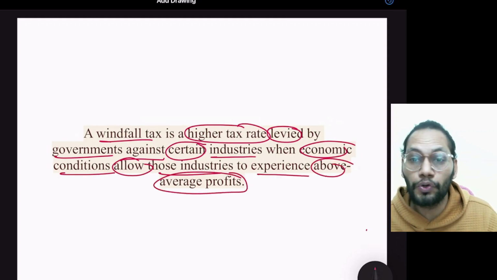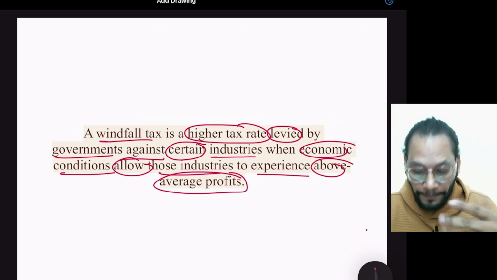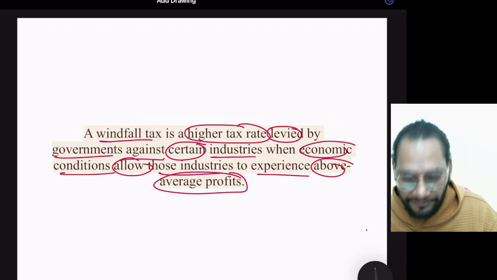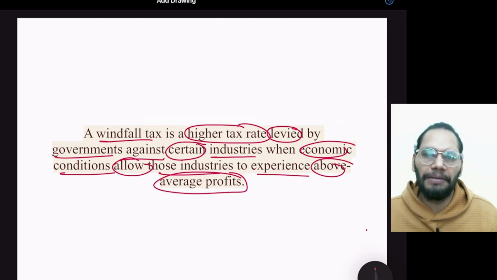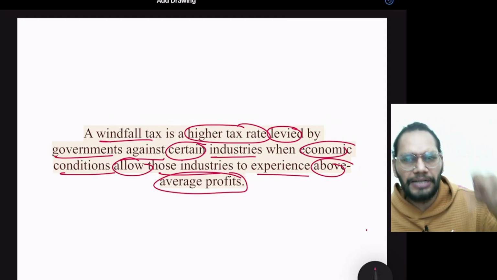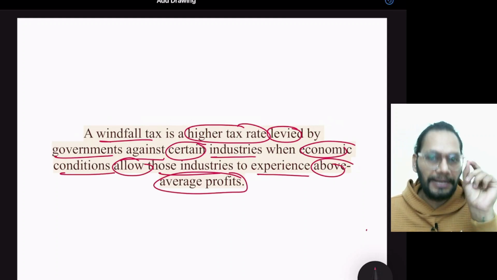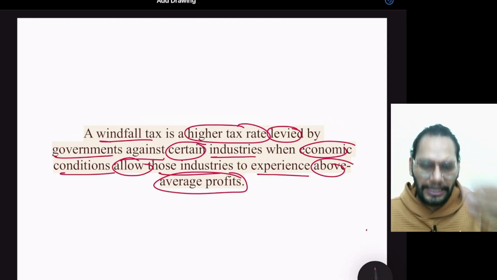It is not talking about the normal profit, it is talking about the above average profit. One thing that is missing in this definition is this: windfall taxes in some form can be applied on the individuals as well, but yes, most of the time it is on the corporation and the industries. But yes, there are some exceptions, it can be levied on the individuals in special cases. I will give you the examples as well.